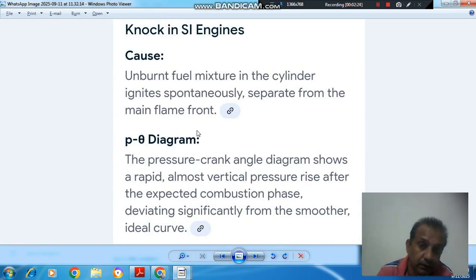Now individual explanation. So knock in SI engine causes unburnt fuel mixture in the cylinder to ignite spontaneously, separate from the main flame. And the P theta diagram, the pressure crank angle diagram, shows a rapid, almost vertical pressure rise after the expected combustion phase, deviating significantly from the smoother ideal process.